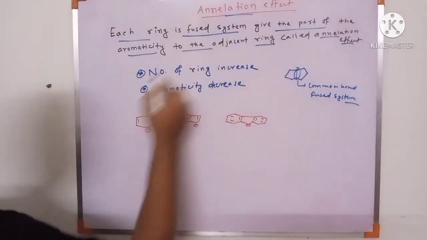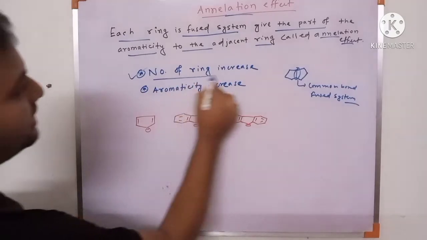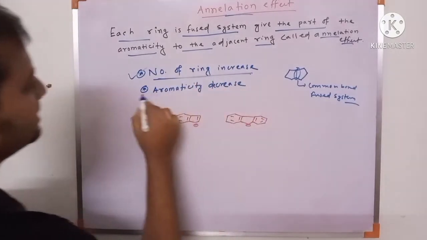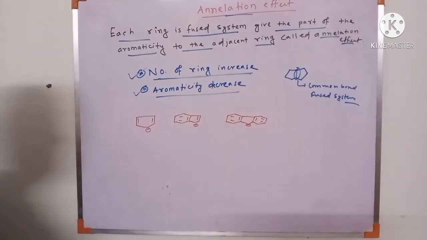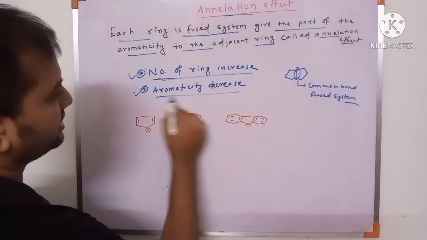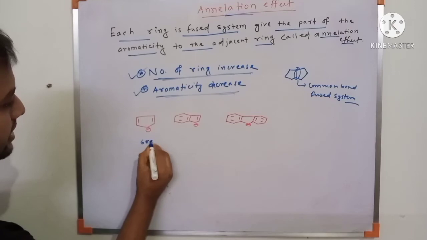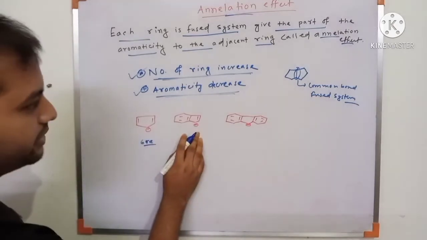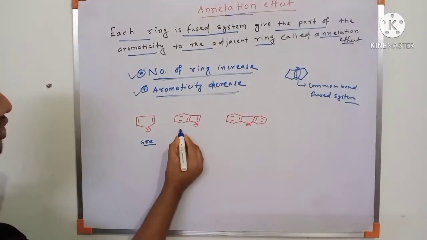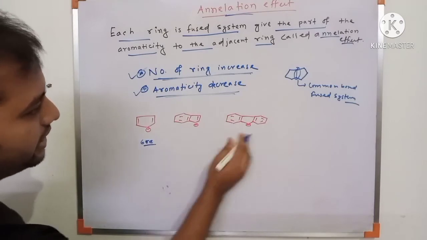Now in the annulation effect, as the number of rings increases, aromaticity decreases. Example: this is a 6 pi electron system. This is an aromatic compound. This is also aromatic. But the number of rings increases.